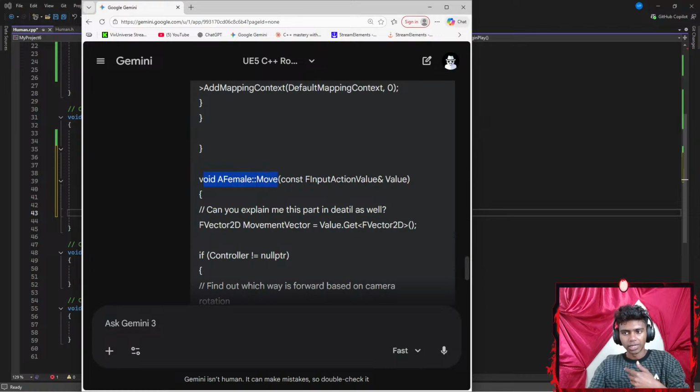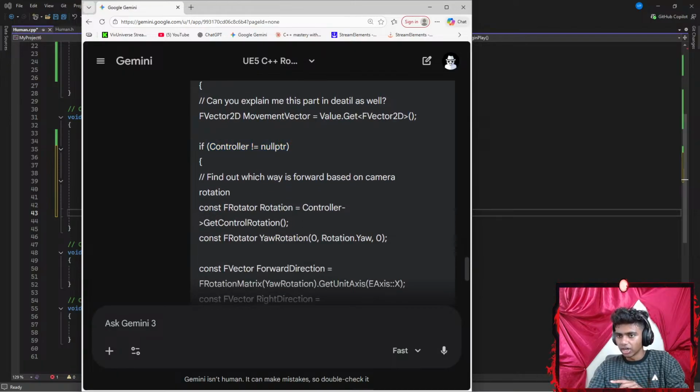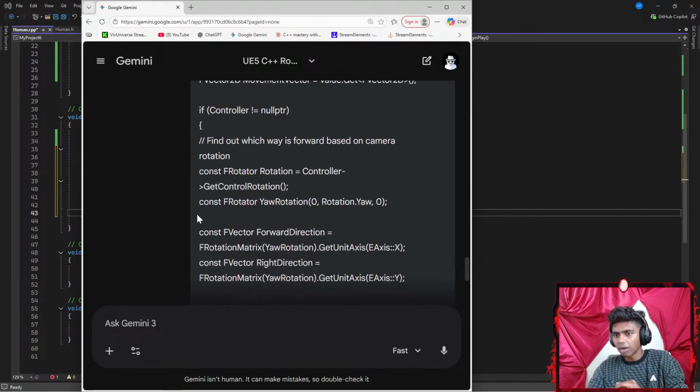Okay, my void function's move function requires a constant parameter of FInputActionValue, which requires the memory address of my value, and then FVector2D, which points towards movement vector, and that is equal to value dot the Get function, which has my FVector2D inside the angle braces. Then I invoke the function. If controller is not equal to nullptr, I find out which way is forward based on my camera's rotation. Okay, constant FRotator, which is represented by a rotation local variable that is equal to my controller's